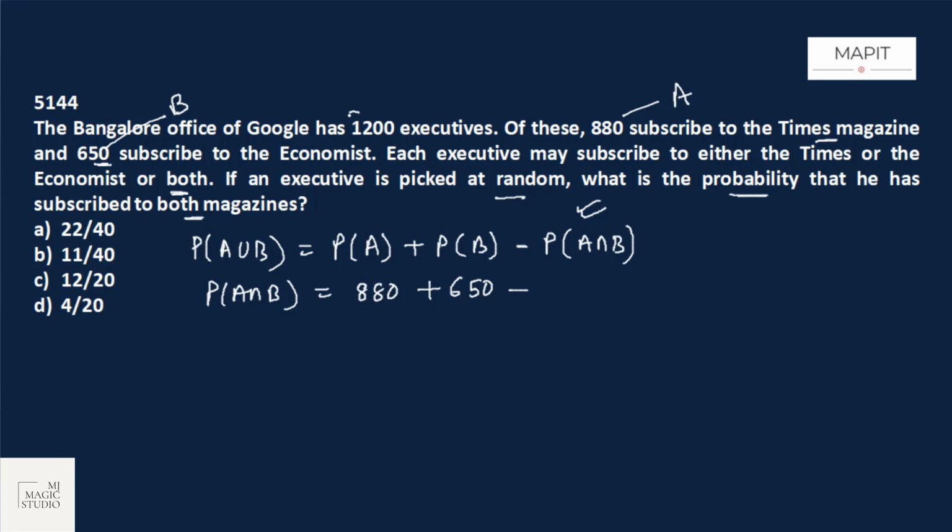A union B means the total number of executives, which in this case is 1200.